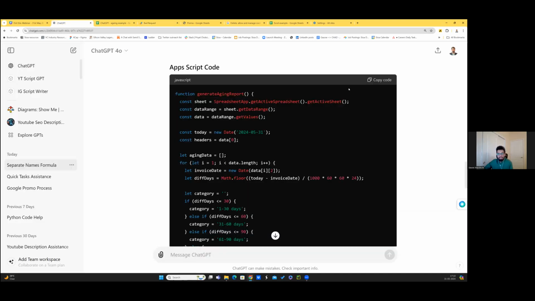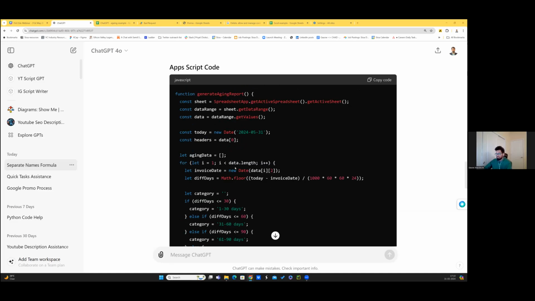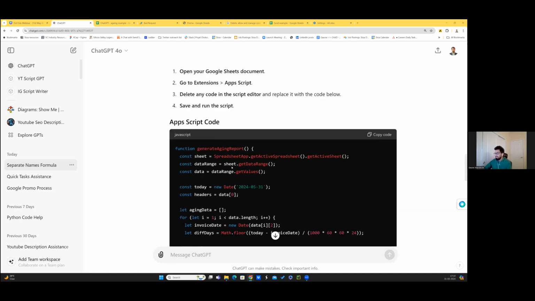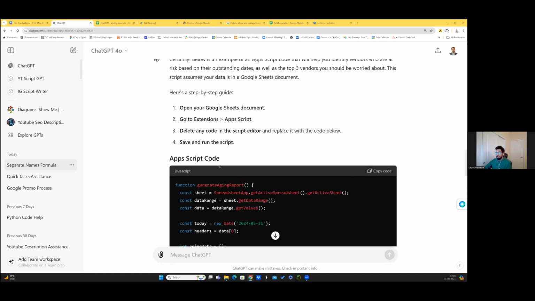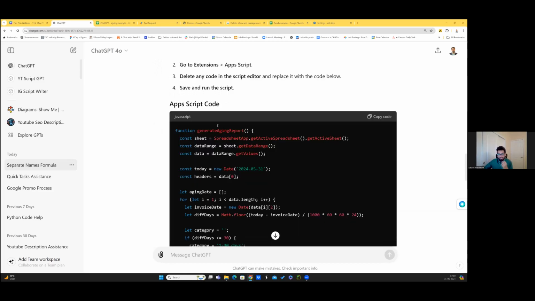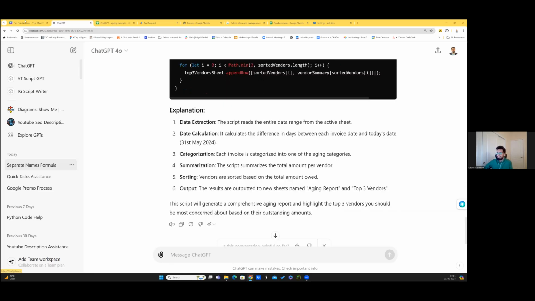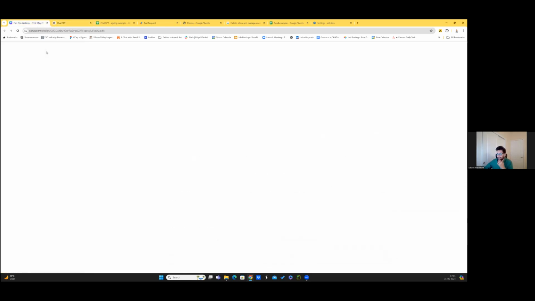If anybody wants to try it at their end, please feel free. For the interest of time, I will move ahead, but I hope you get the example. I'll also show it live to you. I'm sorry, I didn't realize I could run into a cookies issue. But this can generate the code for you. This can give you the entire examples. So this is the first piece, which is just writing Apps Script code.